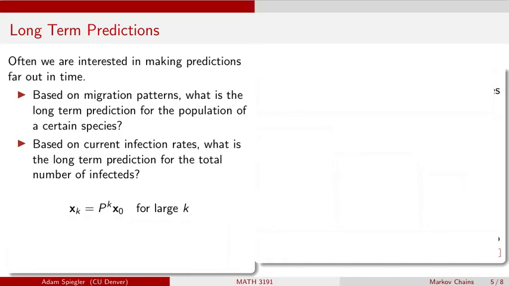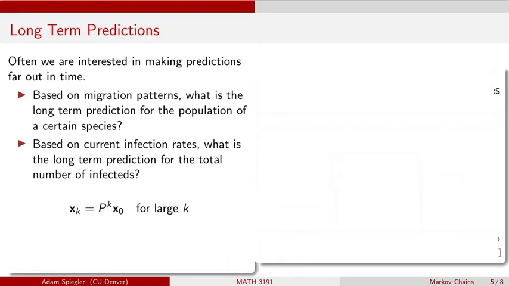And so if we would like to make predictions far off into the future, then what we would like to do is calculate what happens when I multiply our initial state vector x0 by the transition matrix P k times over for a large value of k. And so we've seen in our work with eigenvalues and eigenvectors that if we can diagonalize this matrix P, then that's going to help save a bunch of time in exponentiating this matrix.